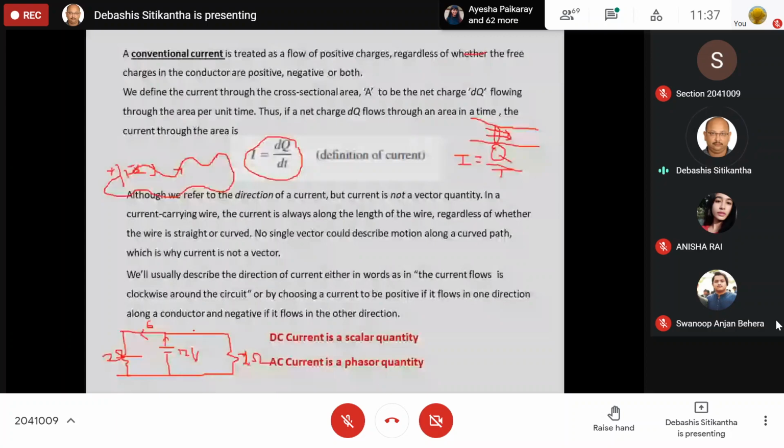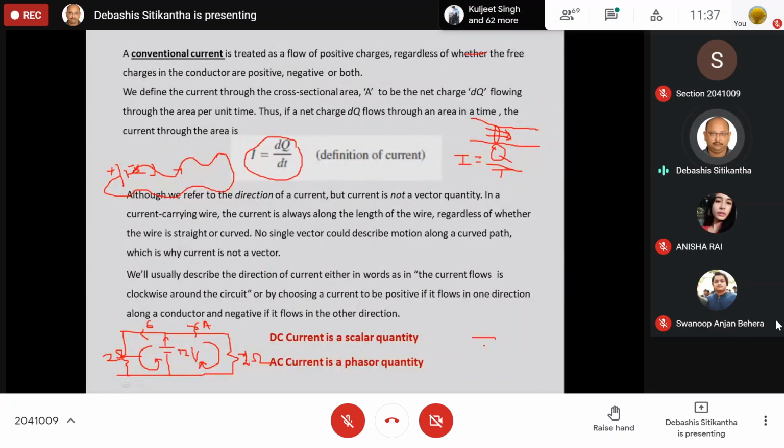Fine, so just look over here. In this particular loop, you are seeing that the current is moving in the clockwise direction, and over here I am using the word direction. Here it is clockwise, whereas in this case it is anti-clockwise. So whenever we talk about the direction of current, we mean in which way the current is flowing in the circuit, whether clockwise or anti-clockwise, or whether the current is moving from the positive terminal of the battery or the negative terminal of the battery. Now let us see another case.